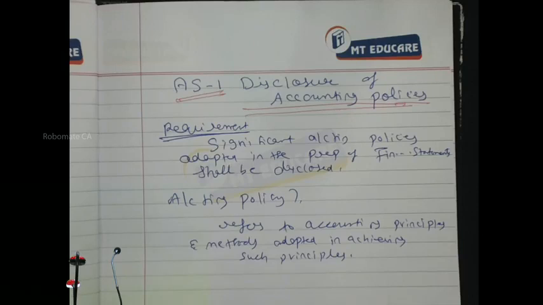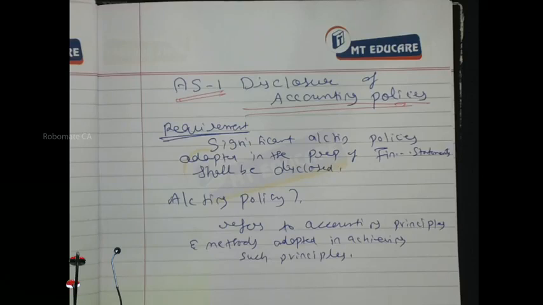See, machinery expenditure not being charged to a single P&L but to different years is a policy. Second, for charging I have SLM, WDV, SYD, production unit, machine hour rate, annuity, sinking fund, like that several methods of depreciation. Of those I will select only one method, correct? So the principle is also a policy. The method for achieving that principle is also a policy. Could you appreciate that? Respond.